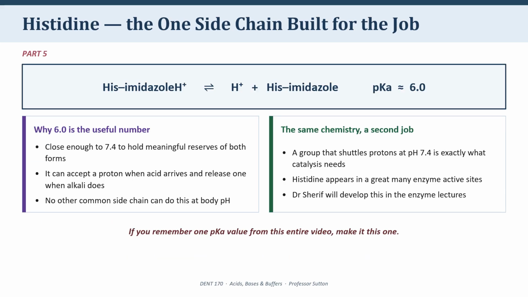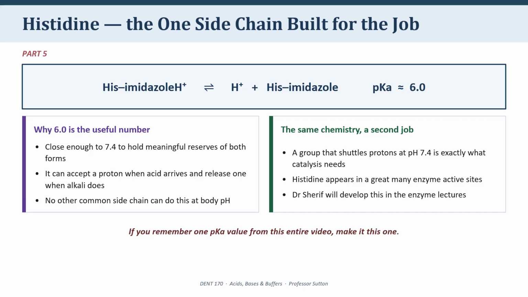Let's stay with histidine because it earns the attention. The side chain is an imidazole ring, and it has a pKa of about 6. On the screen, you can see it behaving exactly like every other buffer we've met. Protonated form on the left, releasing a hydrogen ion to give the neutral form on the right, with a double arrow between them. Why does 6.0 matter so much?